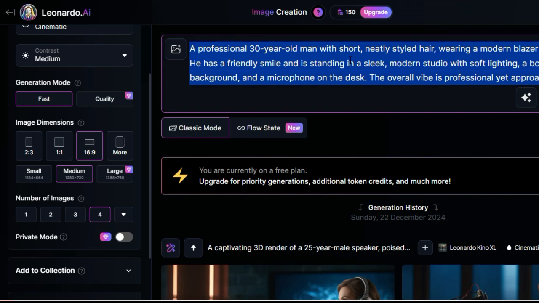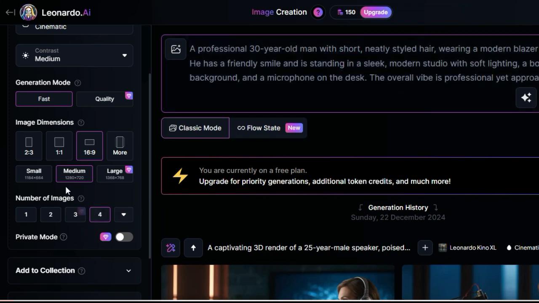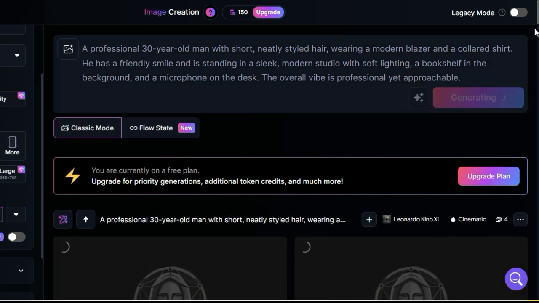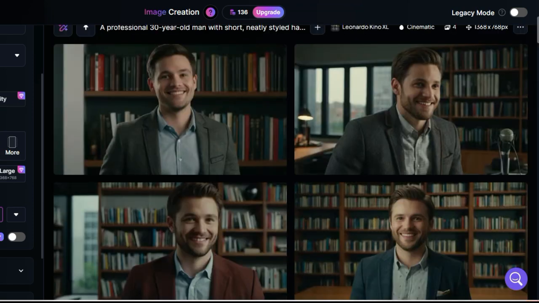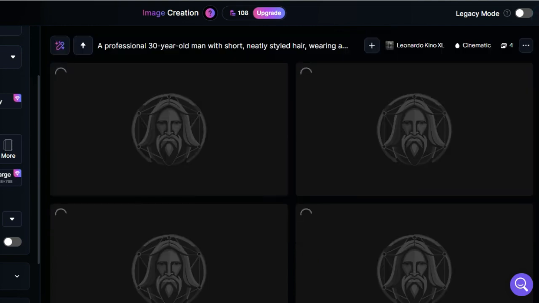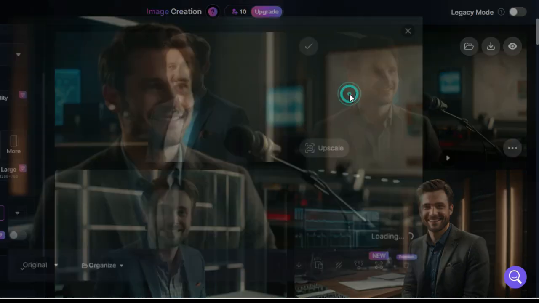You can also customize the style, resolution, and other settings. Once you're happy with your description, hit Generate. And just like that, we have our avatar. Look at how detailed and unique this is. You can generate as many variations as you want until you find the perfect one. Once you're satisfied, download the image. We're going to use this in the next step.